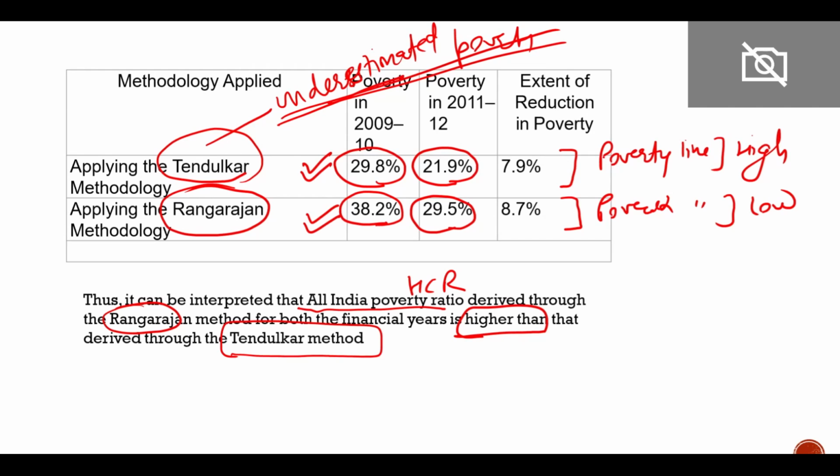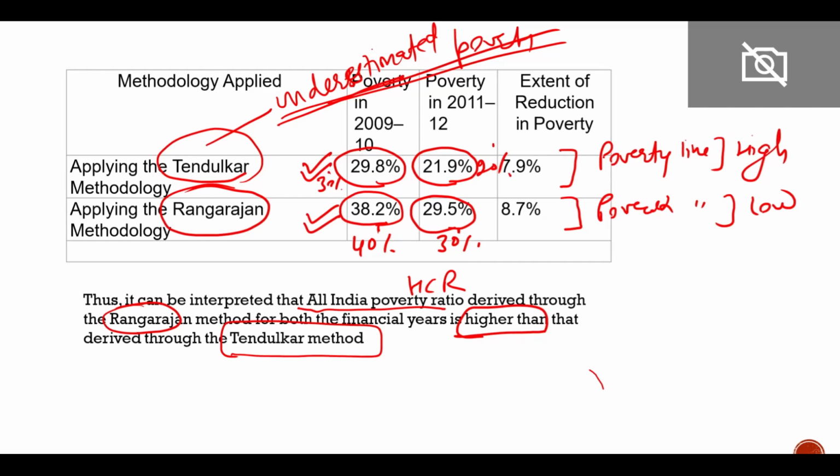Tendulkar committee has underestimated the poverty, and it was criticized that when Rangarajan committee is telling that poverty is approximately 40% in 9-10, approximately 30% in 11-12, and here approximately 30% and approximately 20%. So there is a difference of approximately 10% between the two.